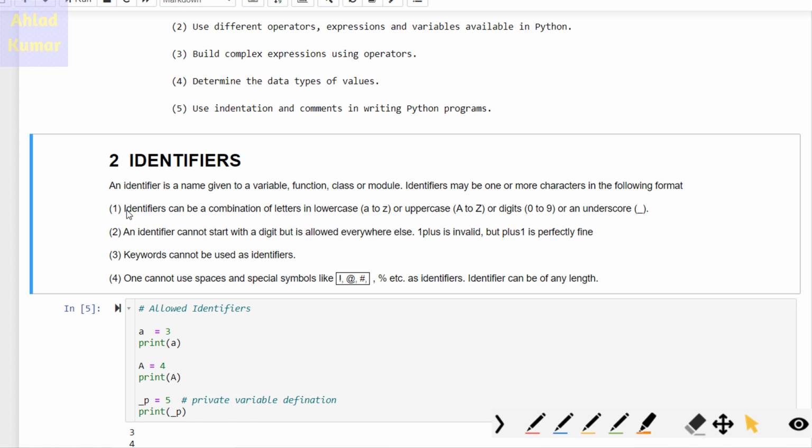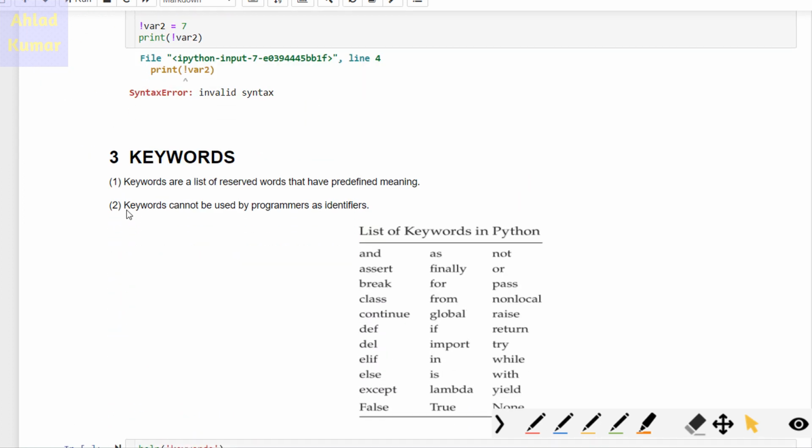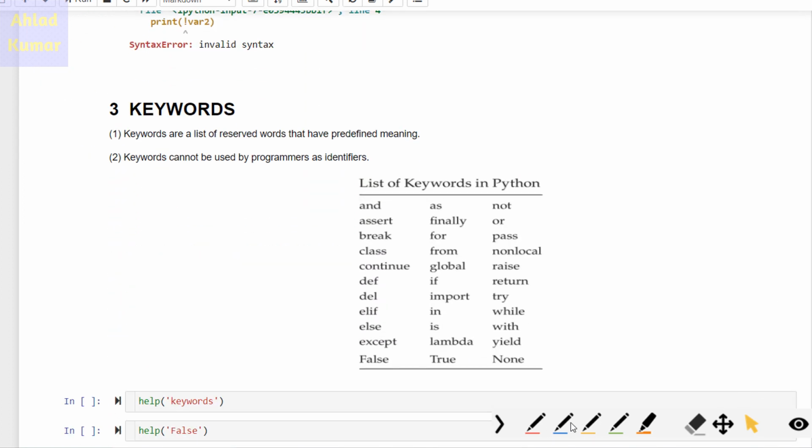So let's discuss keywords. What are keywords actually? Keywords are the list of reserved words that have a predefined meaning. There are a lot of reserved words present in Python which have their predefined meaning, so we cannot use them. The keywords cannot be used by programmers as identifiers. So this is very important. We cannot use these keywords.